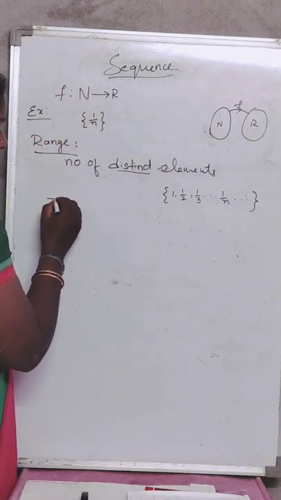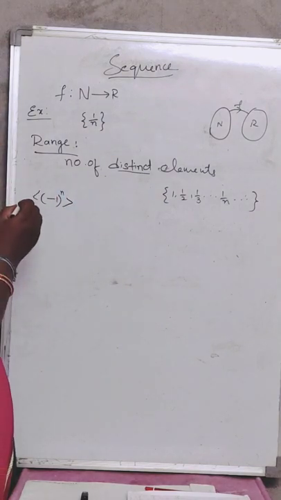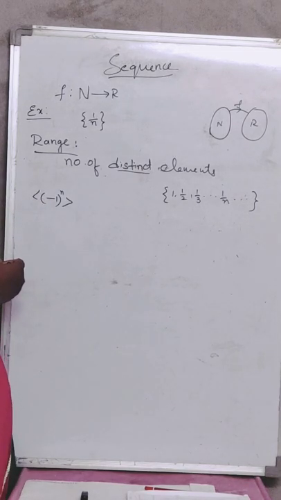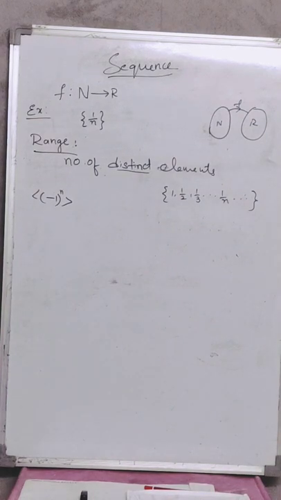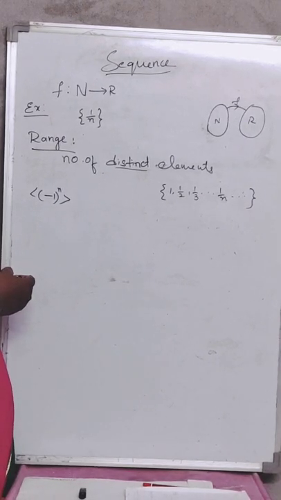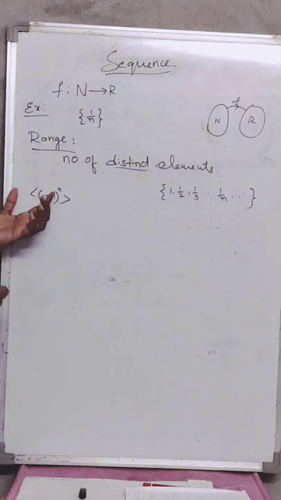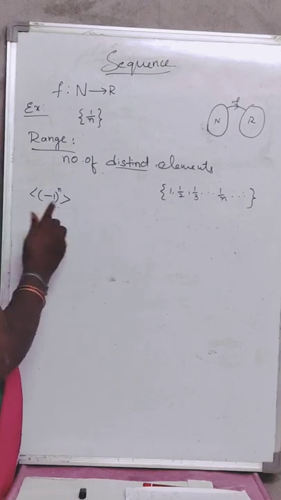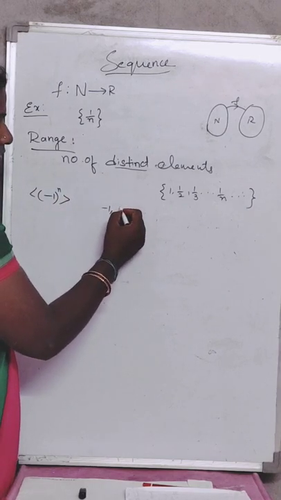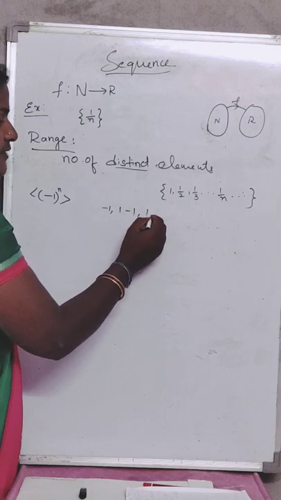Now I will take one more example, minus 1 to the power of n. This is my sequence. If I write the numbers in this sequence, substituting n equal to 1 you get minus 1, n equal to 2 you get 1, and so on, it will be minus 1, plus 1, minus 1, plus 1.